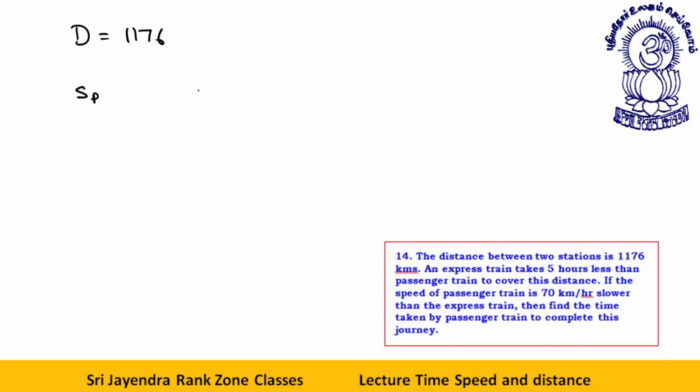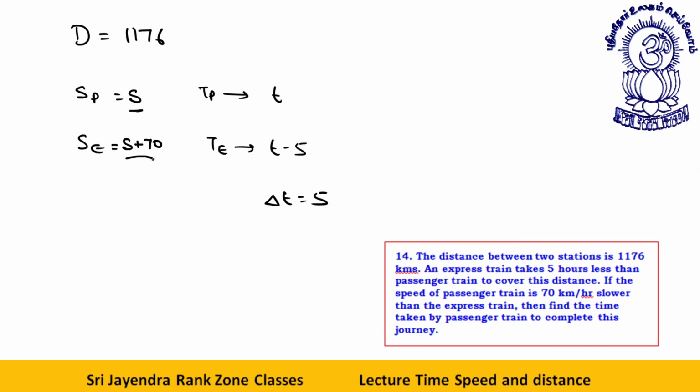Let's take SP, time of passenger train, speed of express train, time of express train. I start again. An express takes 5 hours less than the passenger train. So if the time of passenger train is T, then the time is T minus 5. Therefore, delta T is equal to 5. If the passenger train is 70 kilometers slower than the express train, let's say its speed is S. Here the speed will be S plus 70. Clear, dear students?